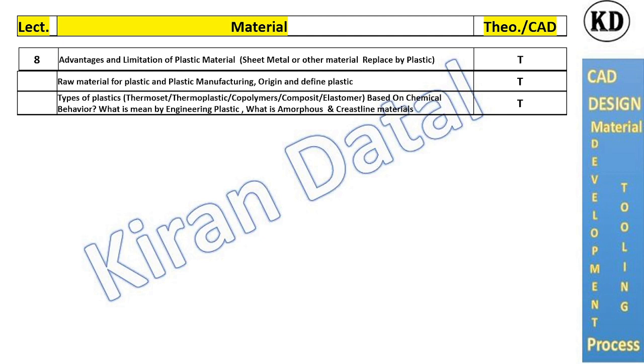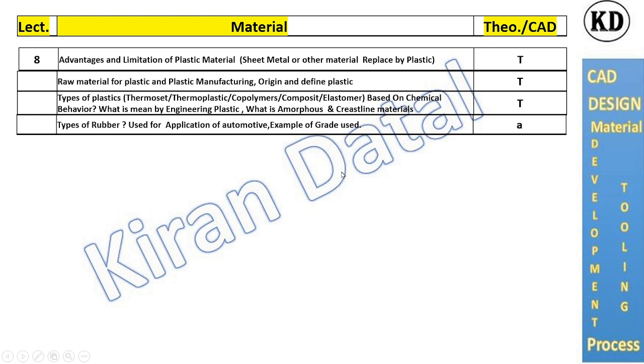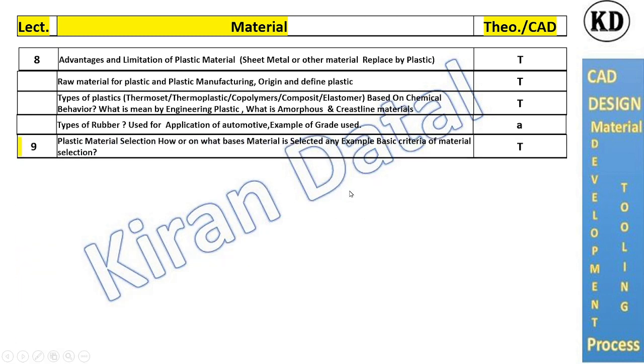As you know, there are thermosets, thermoplastics, copolymers, composites, elastomers, based on chemical behavior. What is meant by engineering plastic? What is amorphous and crystalline? All these details we will cover very well. Types of rubbers, their automotive applications, and examples of grades of rubber used.